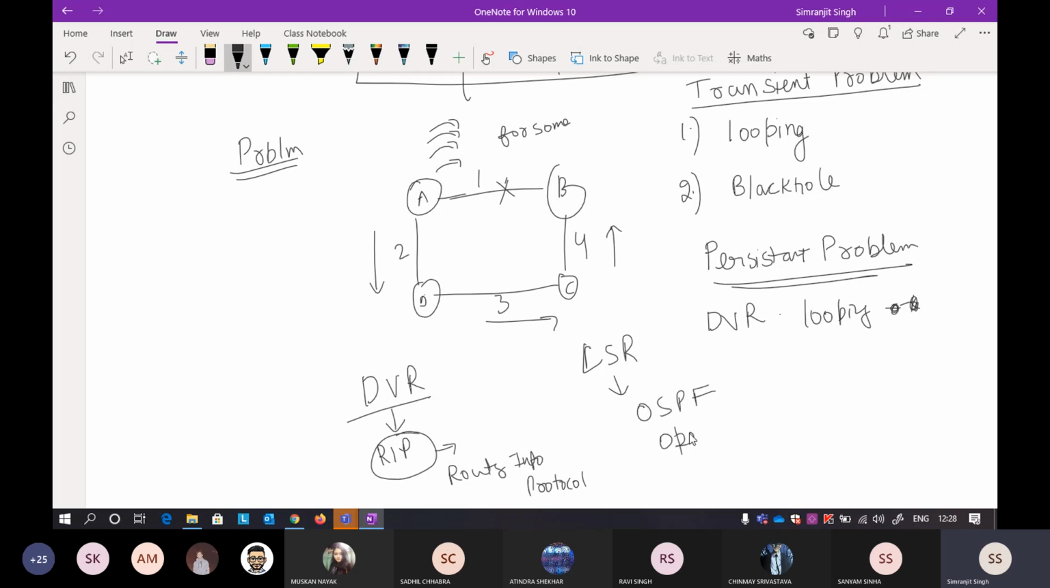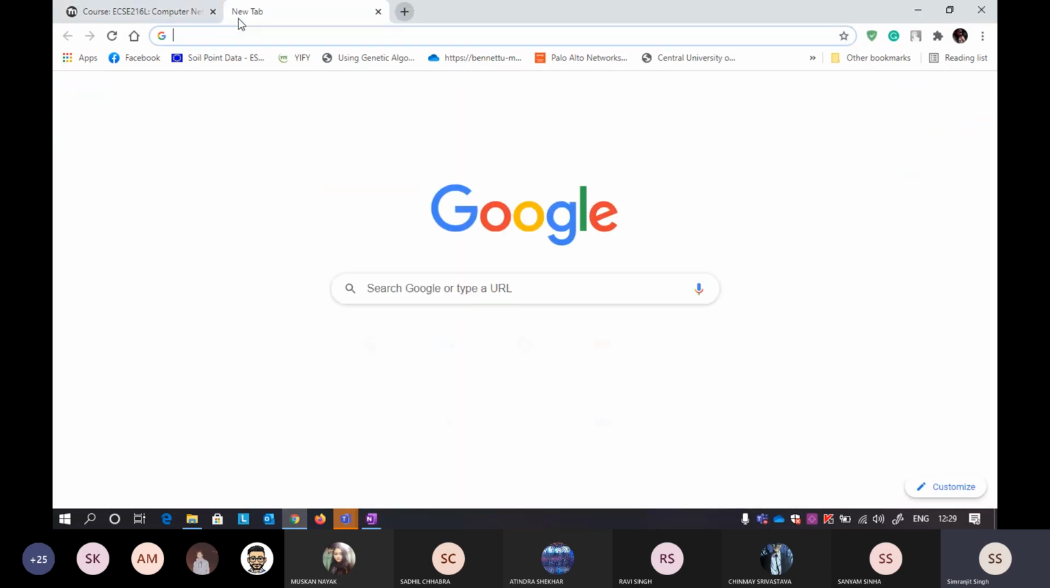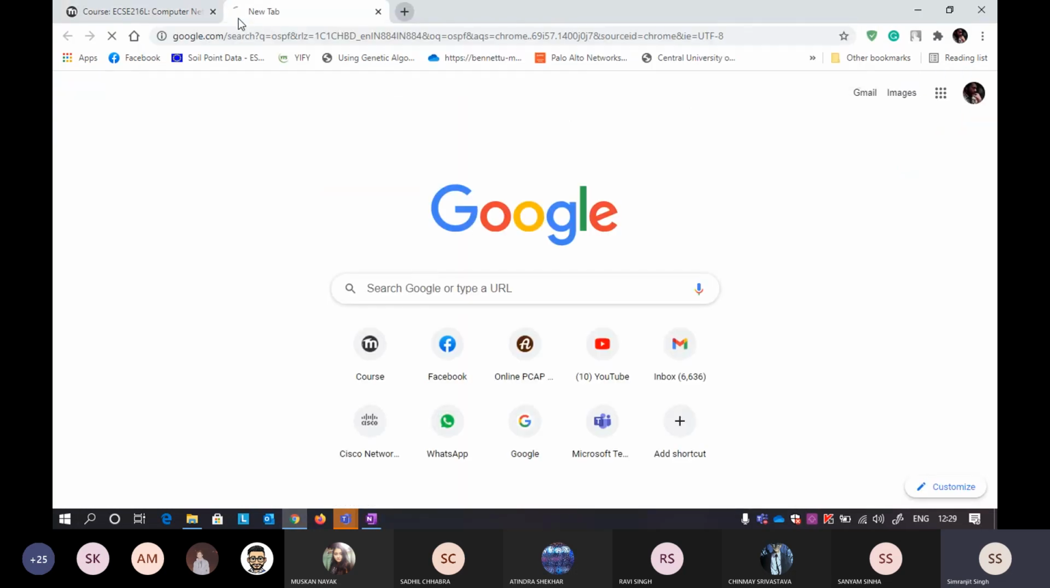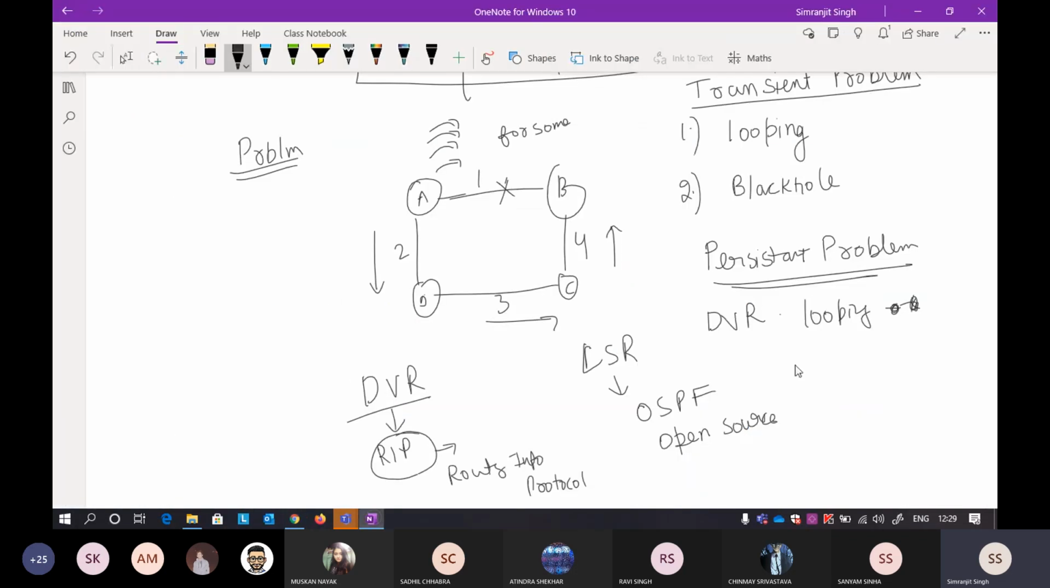Okay, so open source... what is the full form of P? I don't know, OSPF, just wait a second, I can search for it. Path, I think P is for path. Open source path first.